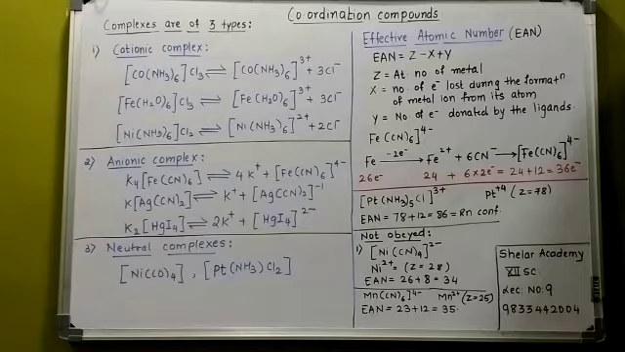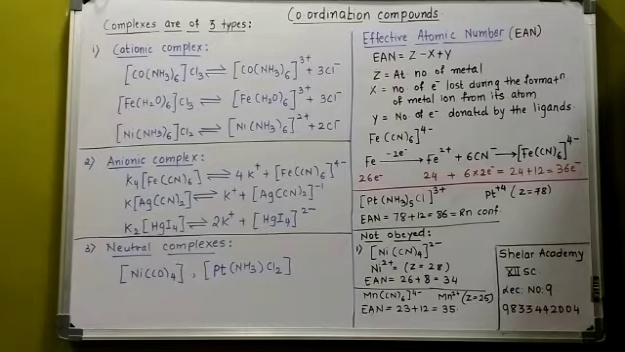The third type is called a neutral complex. Neutral complex means what? The complex which will not have any net charge on it is called a neutral complex. For example, Ni(CO)4 or Pt(NH3)2Cl2. These are the examples of the neutral complexes. So these are the types of complexes.